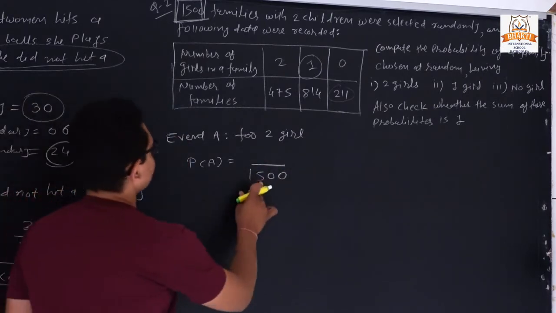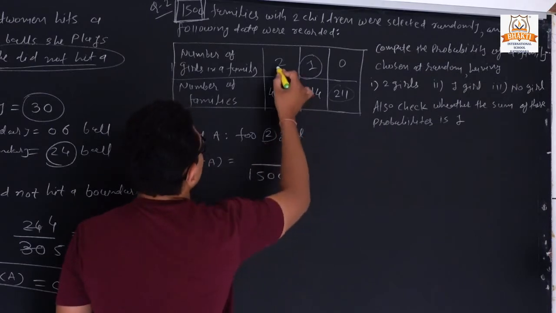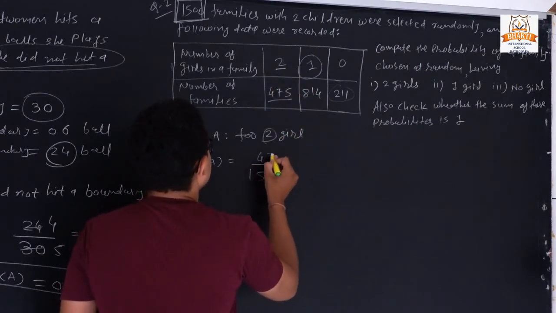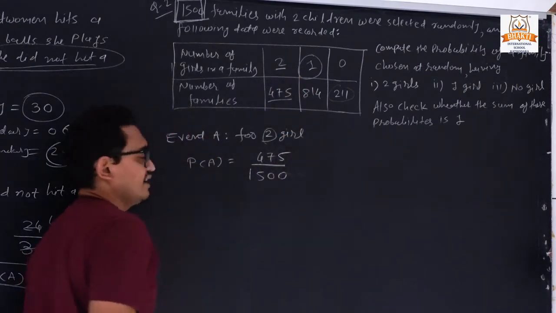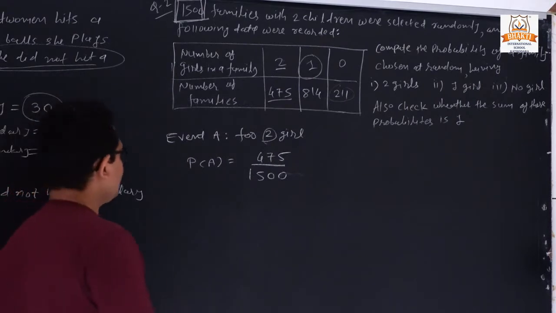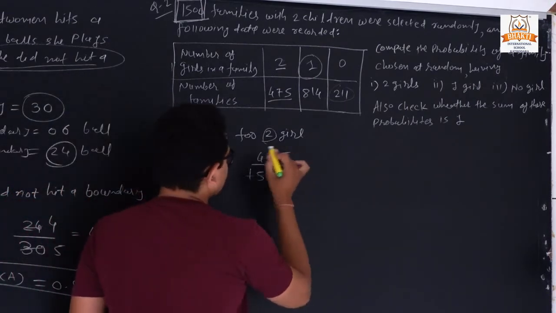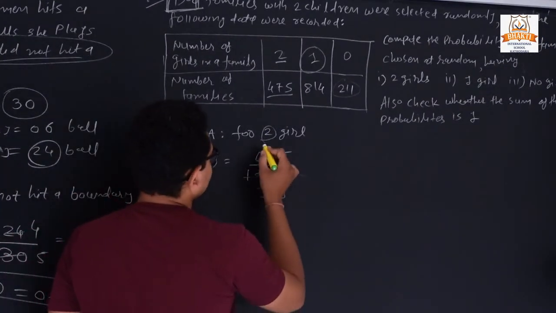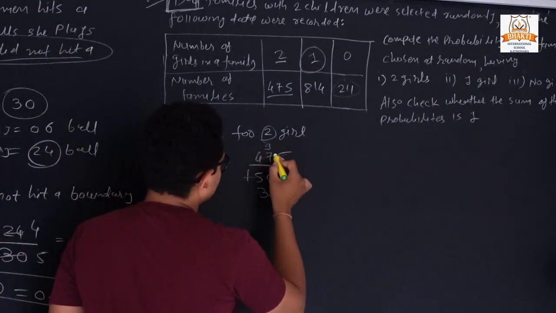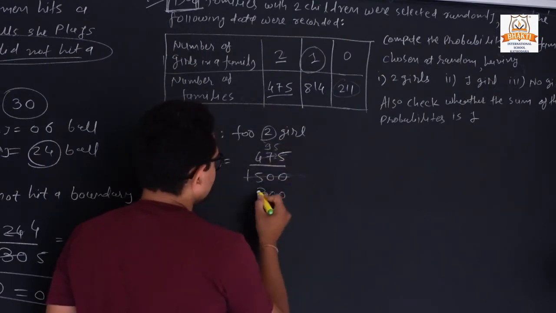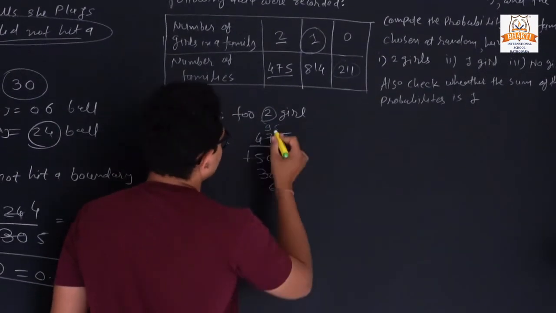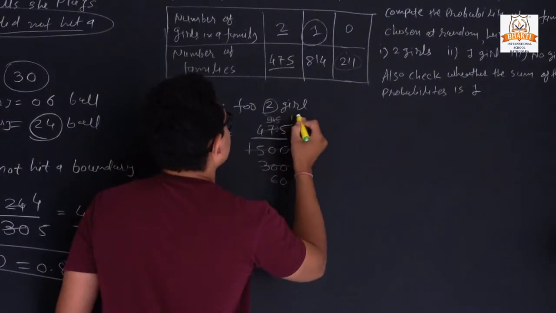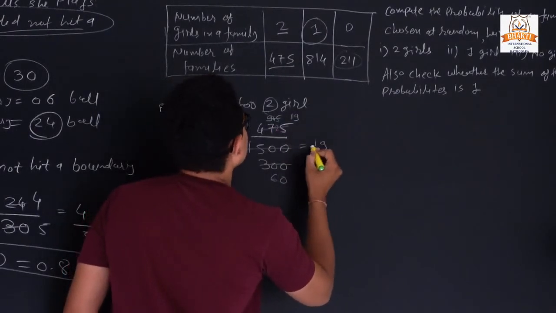Out of 1500, how many families have 2 girls? It is 475. We can also divide both by 5. So 5 3s are 15, so 300, 5 9s are 45, so 95. Once again, 5 6s are 30, 5 1s are 5, 5 19s are 95, so 19/60.